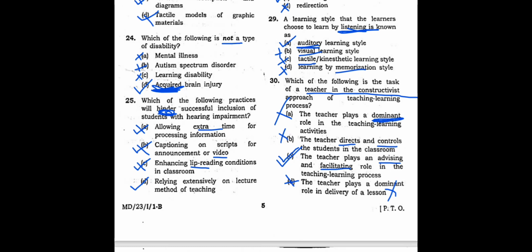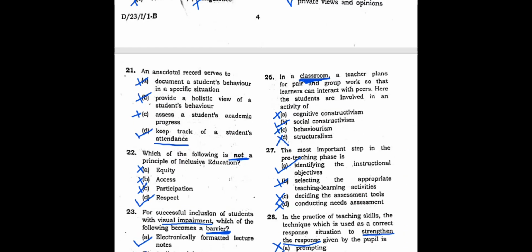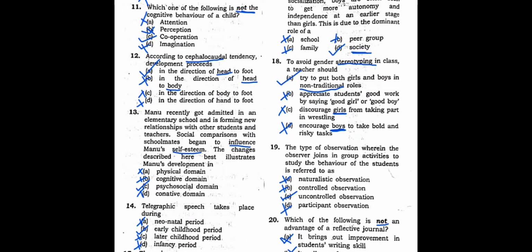And why I choose this method of solving the question is so that you know which one is wrong, what went right, and how you are supposed to answer it. Otherwise I can just tick and give the correct answer. No. As a teacher, what I believe is that you should be very clear, how come this is the correct answer, how come this is the wrong answer. You have the right to know. That's why I made this video in this format, by explaining the questions, so that your understanding becomes a better one. So these were the questions of CDP paper 1. So we are done with it.